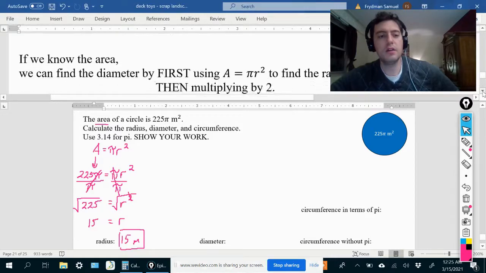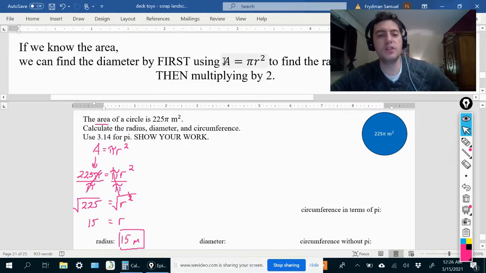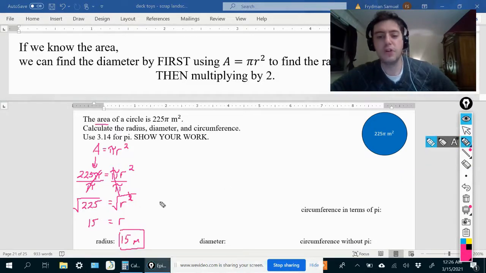Okay. To find the diameter, first use this, we did that, and then multiply by 2. So here's the work that we're showing. 15 times 2 is 30. So the diameter would be 30 meters.